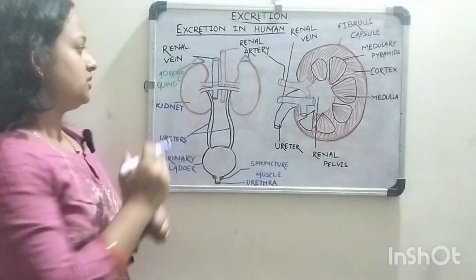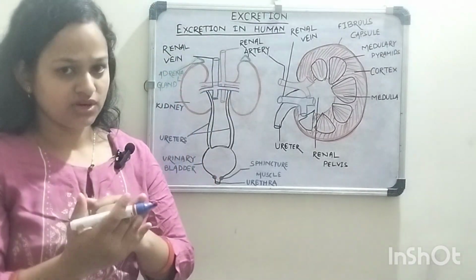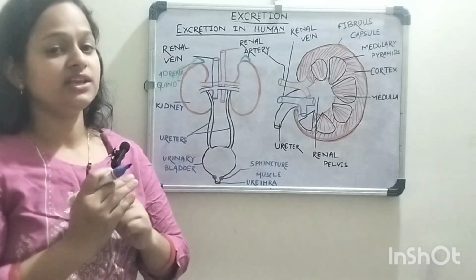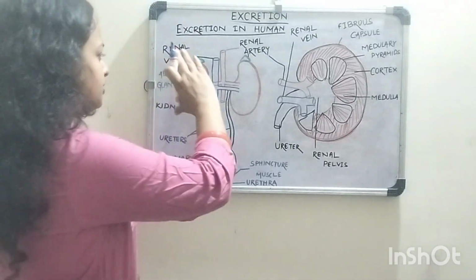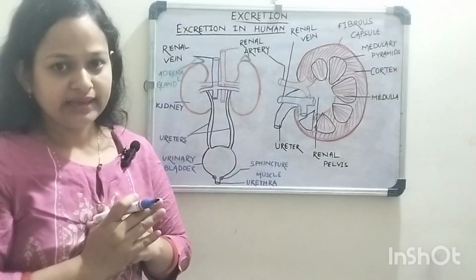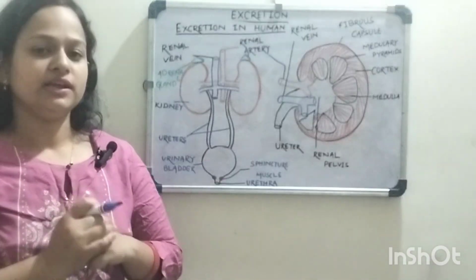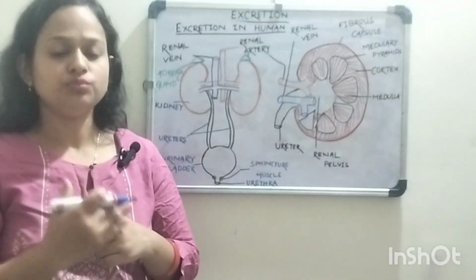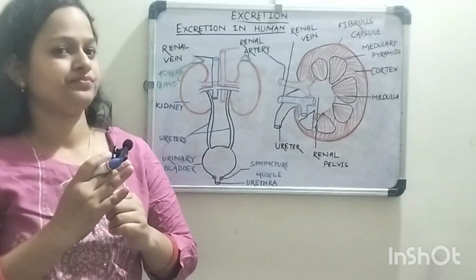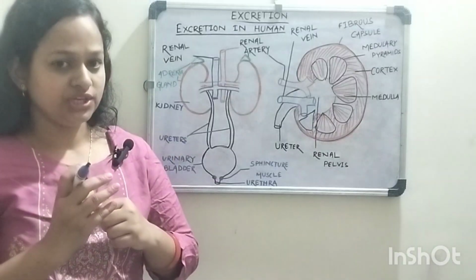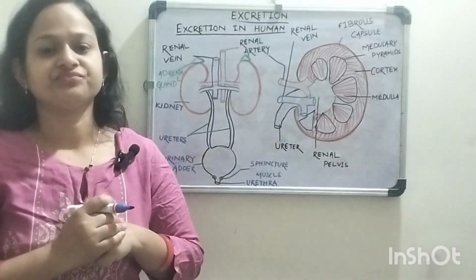The kidneys are reddish brown in color and bean shaped, and the length of the kidney is 10 cm and the width is 6 cm. They are present along the posterior wall of the abdominal cavity, and the last two ribs give protection to the kidney.